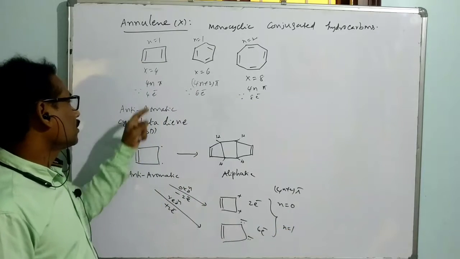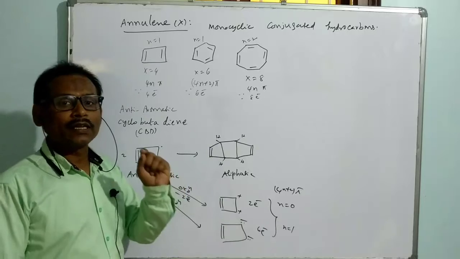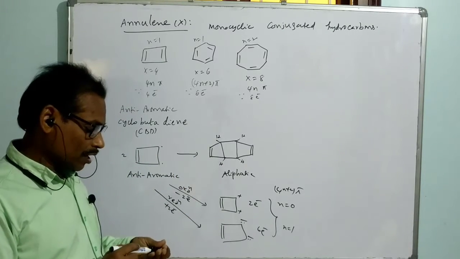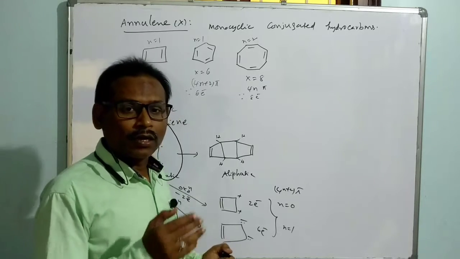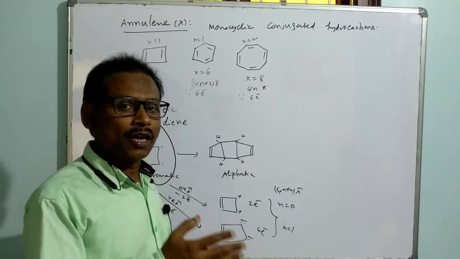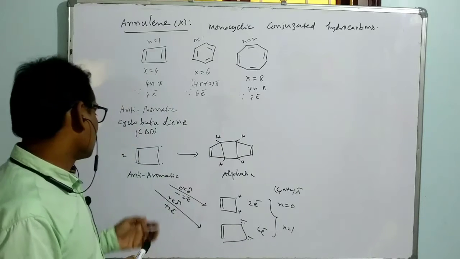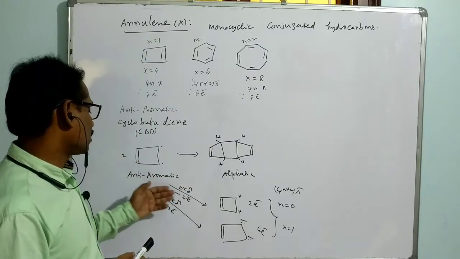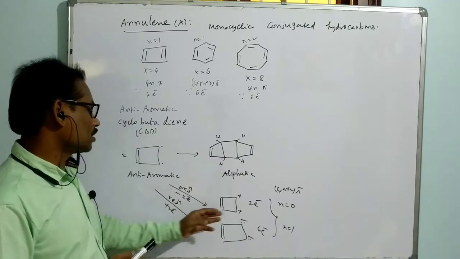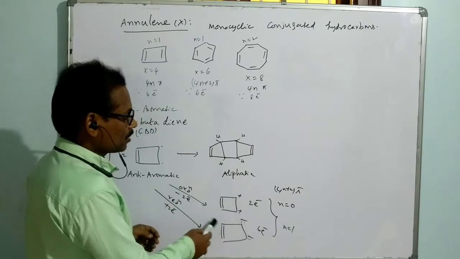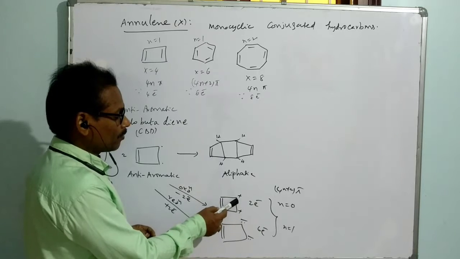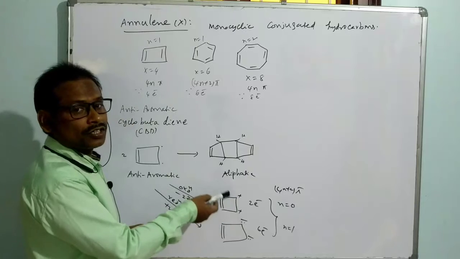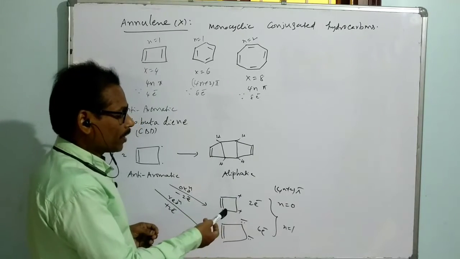So in this manner, cyclobutadiene is anti-aromatic, which is unstable, and that's why it tries to convert into a stable species, either aliphatic or sometimes aromatic. If 2 species of this combine, it converts like this. If it involves oxidation by losing these 2 electrons, it becomes a species with a vacant p orbital and a double bond. That means it is a system of 2 electron conjugation. Right now it is aromatic.